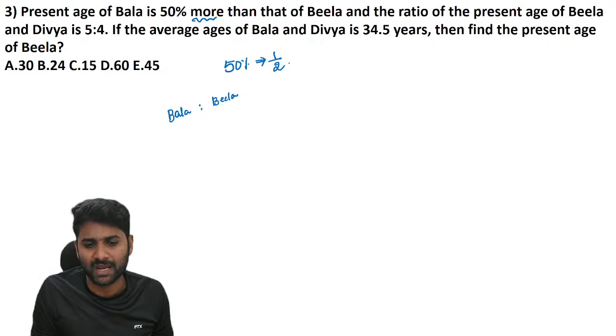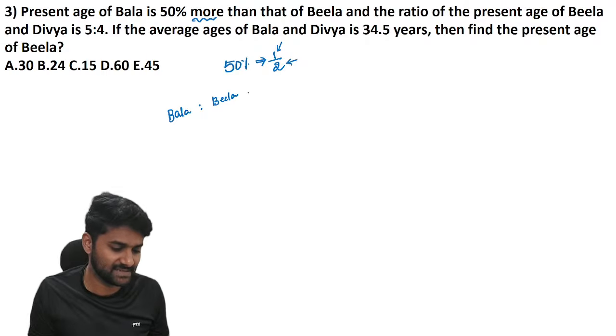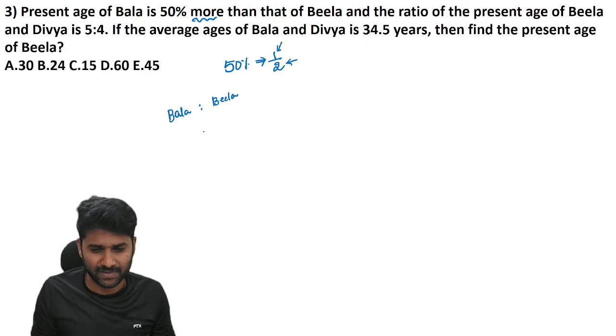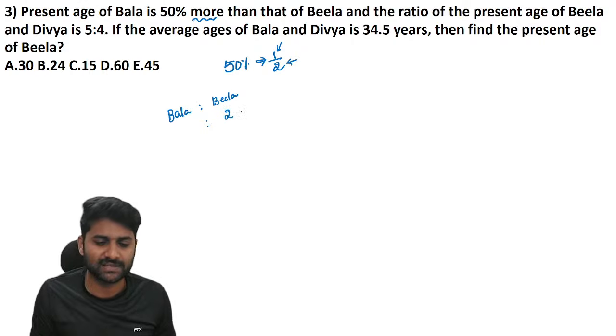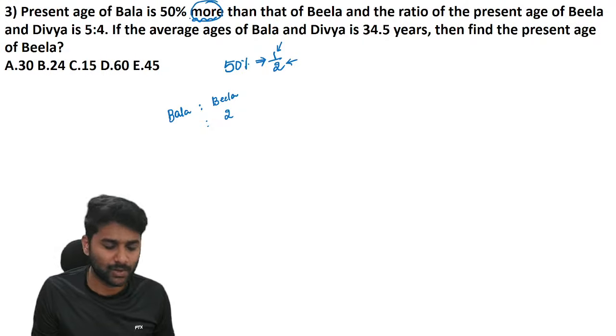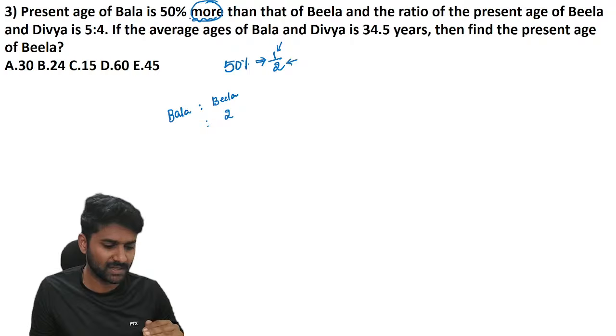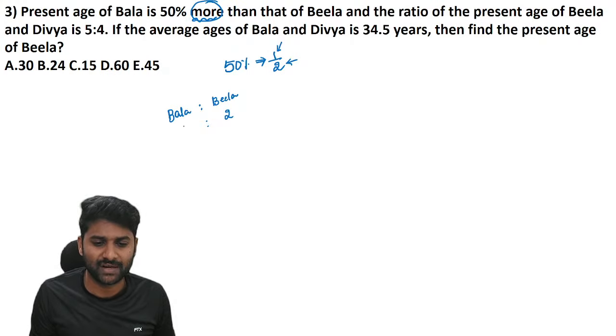So I told you in the last session, denominator is all about the comparison. Numerator is all about the resultant. So what is the difference between resultant and comparison? Let us consider that Bila has 2 units of ages. Now when compared to the denominator, the numerator has 1 unit more. So definitely Bala's age is in the ratio 3 is to 2.